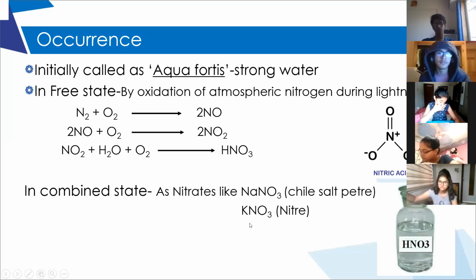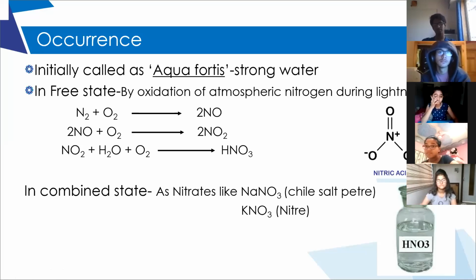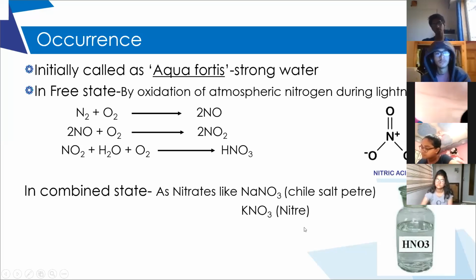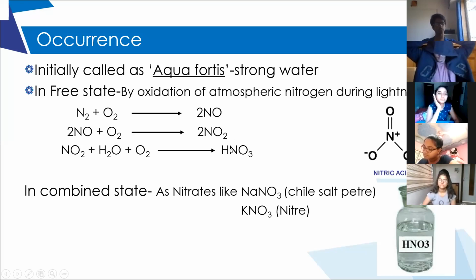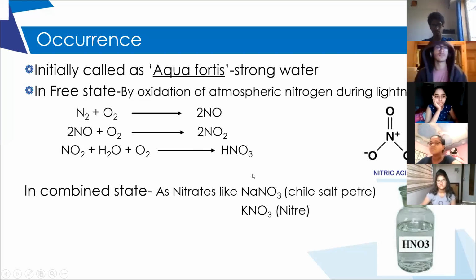In the same way, it is also present as calcium nitrate in the earth's crust. So in the free state, it forms during lightning, whereas in the combined state, it is present in the earth's crust in the form of metal nitrates. What is the valency of the nitrate ion? NO3.